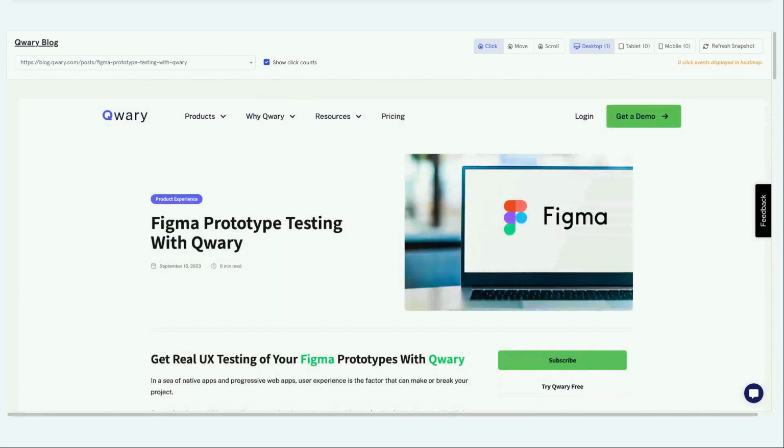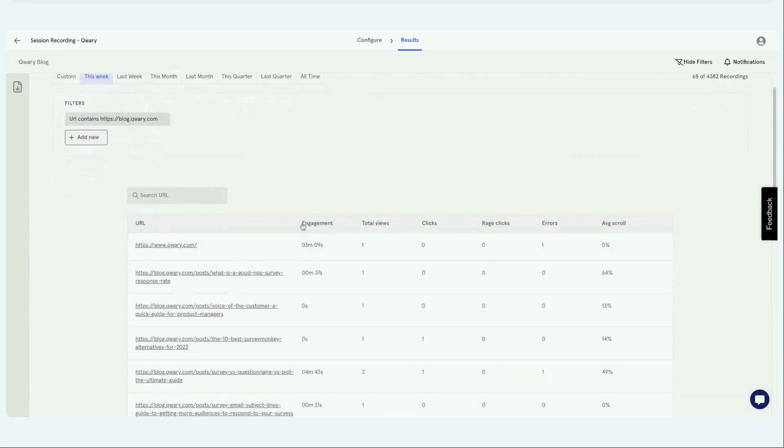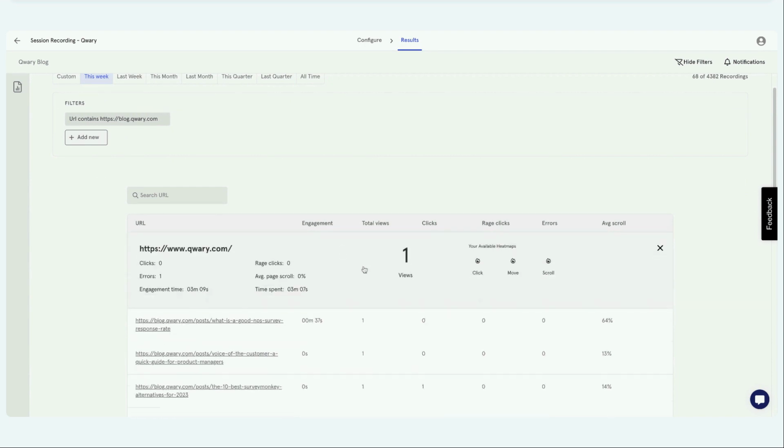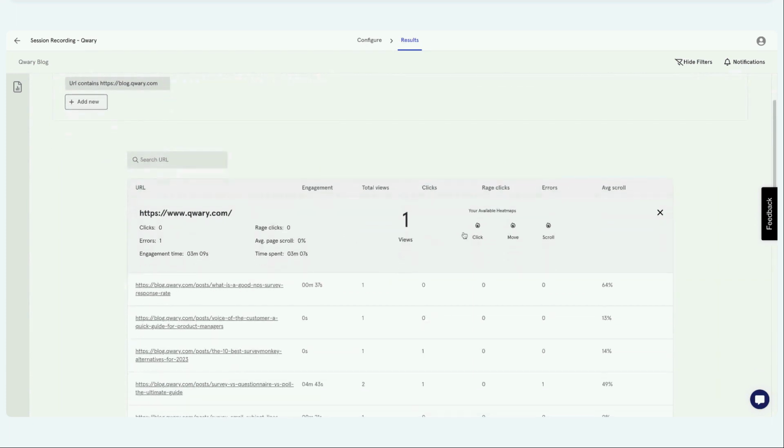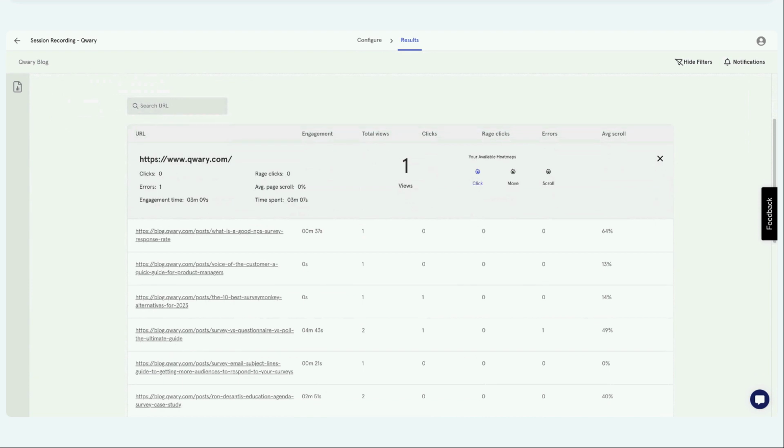Okay, now let me go back and show you what I was talking about. Sorry about that. I was talking about this table. When you go from session recording to heatmap, this table records information like the engagement, the time engagement, the total number of views, the clicks, the rage clicks, the errors, and the average scroll. And these are the engagement information. When you want to go into this, you hit and open the heatmap for this page, you can expand that, and it will show you. You can directly jump onto the click event, and it will redirect to the heatmap.